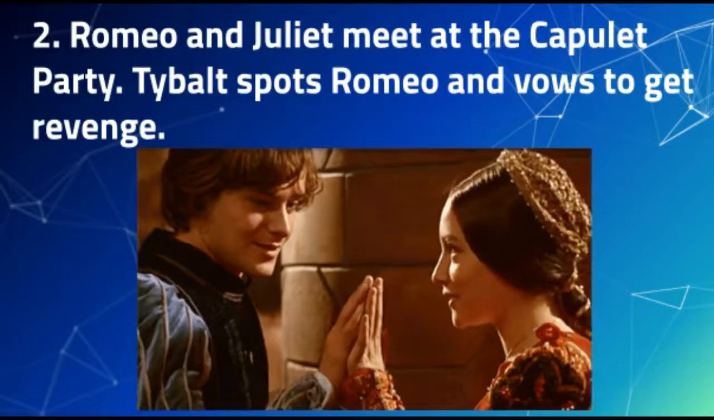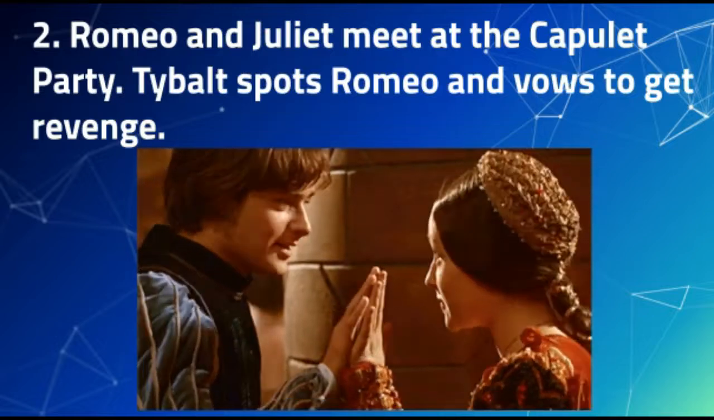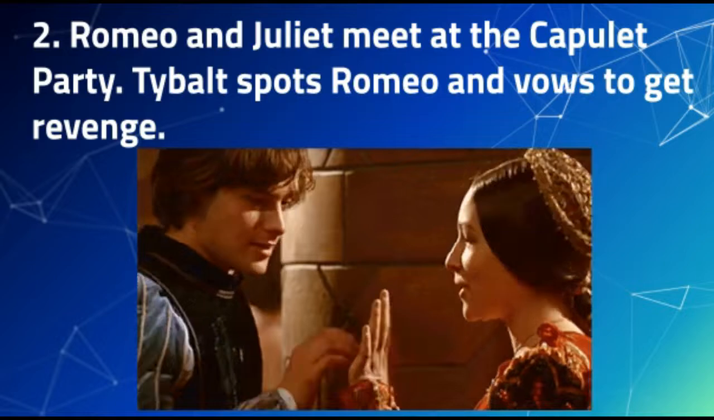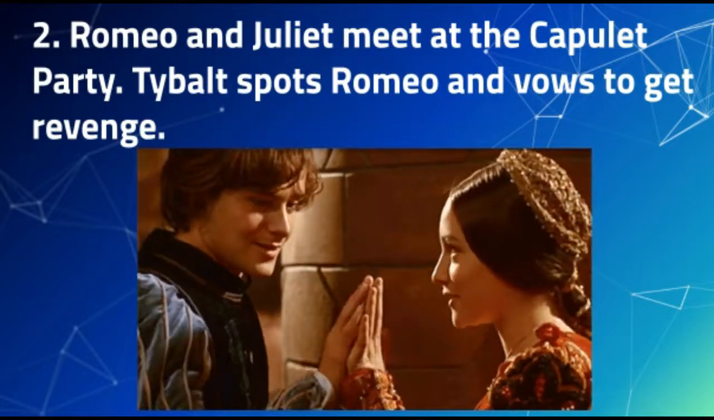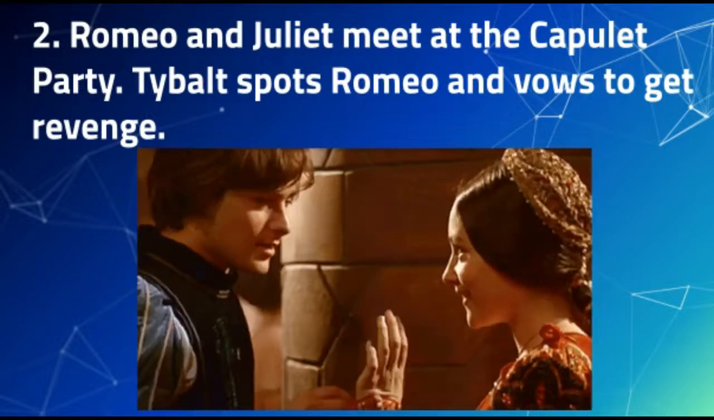Our second plot point is that Romeo and Juliet meet at the Capulet Party. They exchange words and then saliva. Unfortunately, Tybalt spots Romeo and he sees this as a dishonor, and he sees it as the ultimate sign of disrespect that Romeo showed up at his family's party, so he vows to get revenge.